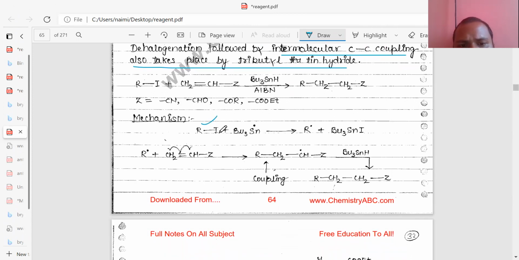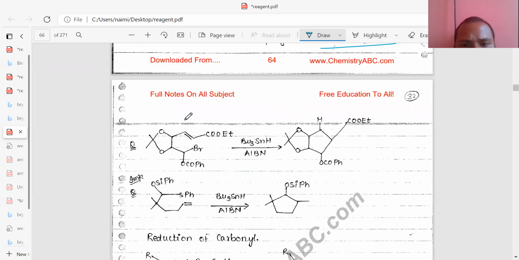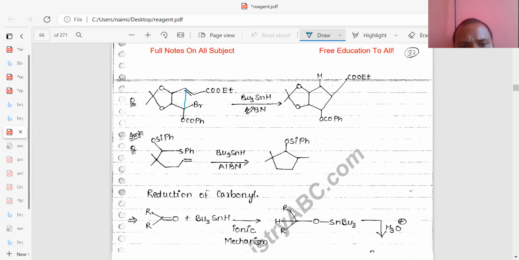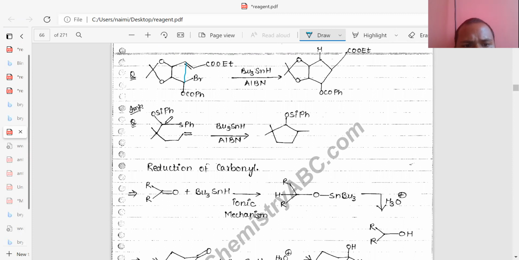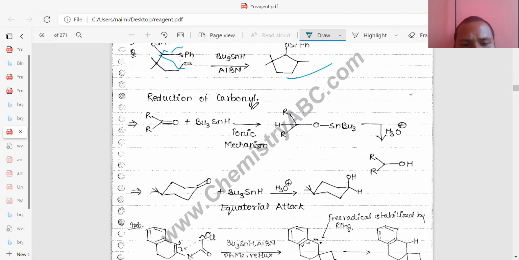Mechanism you can see here. First of all, R free radical formation and addition of this one takes place. So here RCH2CH double bond. This free radical forms the R-C bond, and after addition, hydrogen free radical forms the single bond here, and conversion of this takes place. Similarly, you can see this one, like that it forms the 5-member ring. It also forms a free radical, and it also forms a free radical. So like that, this reaction takes place. It is very simple. The concept is similar to the previous one.